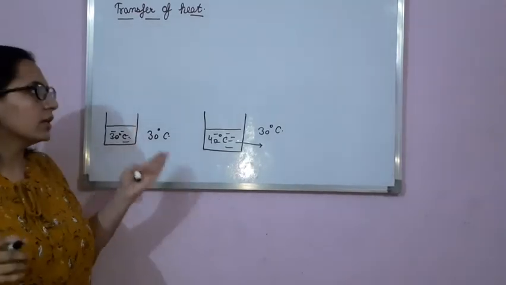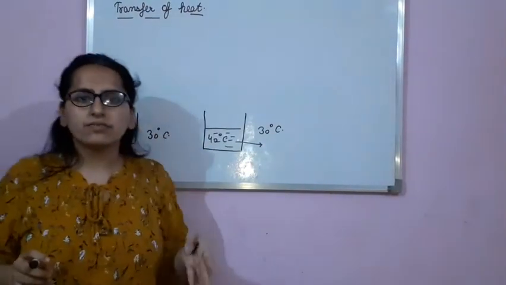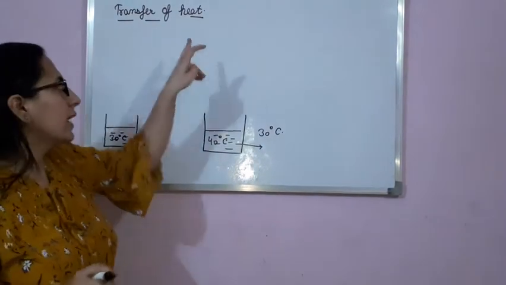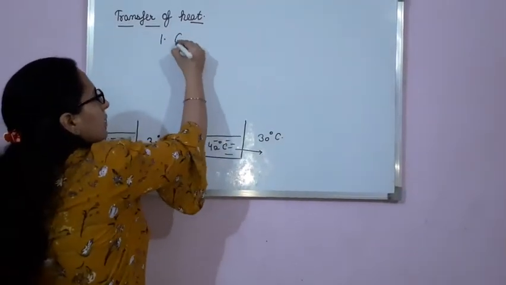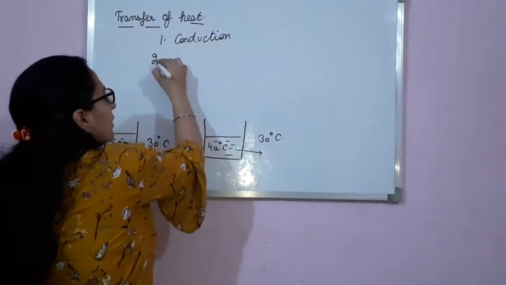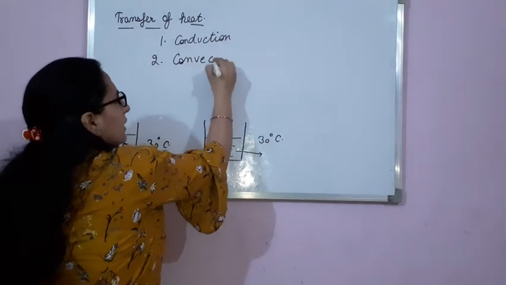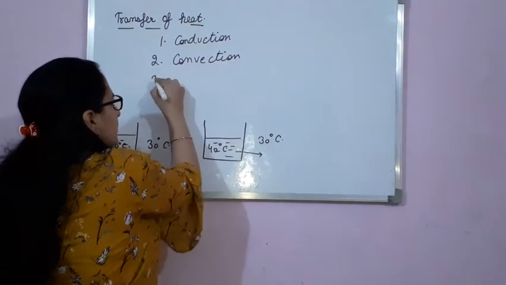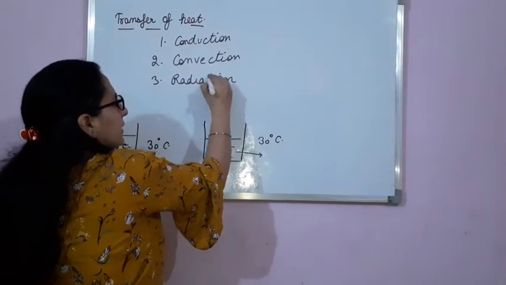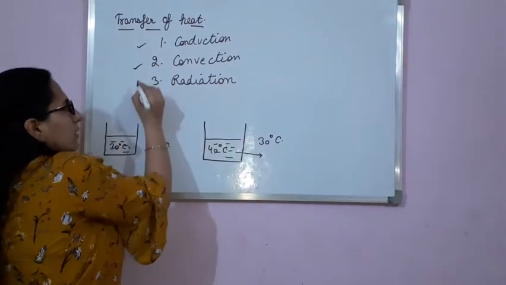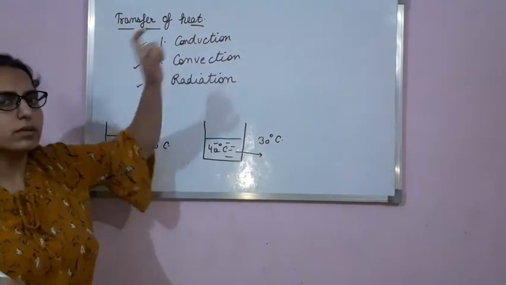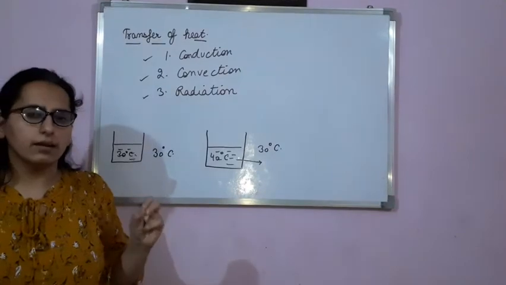Clear? Now, heat is transferred by various methods. The first method is conduction, second is convection, and third is radiation. Today we will do the first one, that is conduction.